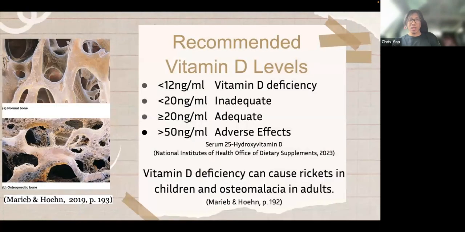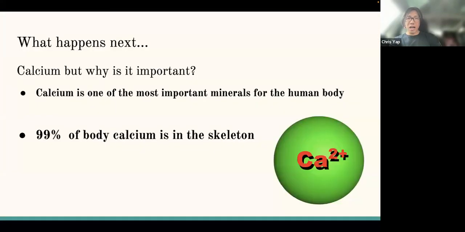Next slide, please. Vitamin D deficiency can cause rickets in children, osteomalacia in adults, and osteoporosis. We know Darius has low bone density, and so we suggest that he monitor his vitamin D levels. A level greater than 20 nanograms per milliliter is adequate, while less than 12 nanograms per milliliter shows a vitamin D deficiency. Next slide, please. Claudia will talk about our body's regulation of calcium levels.